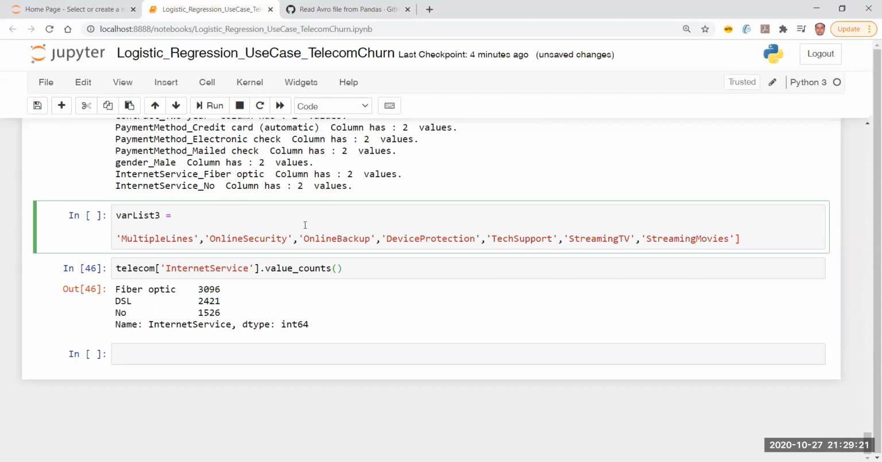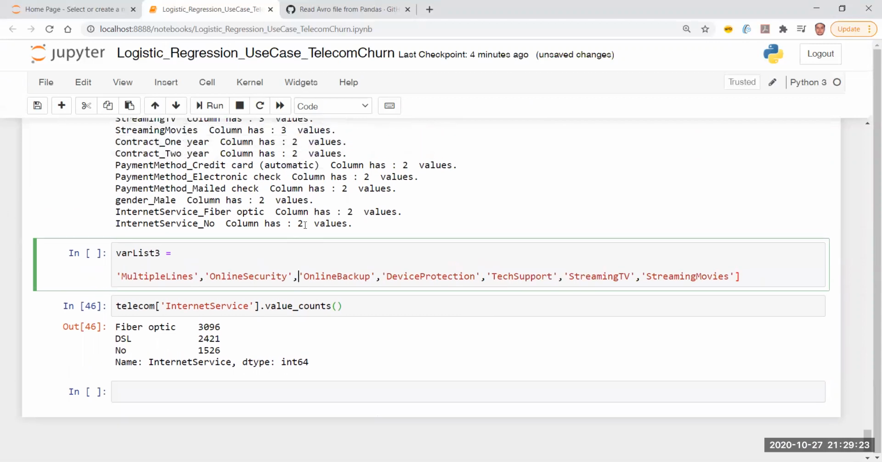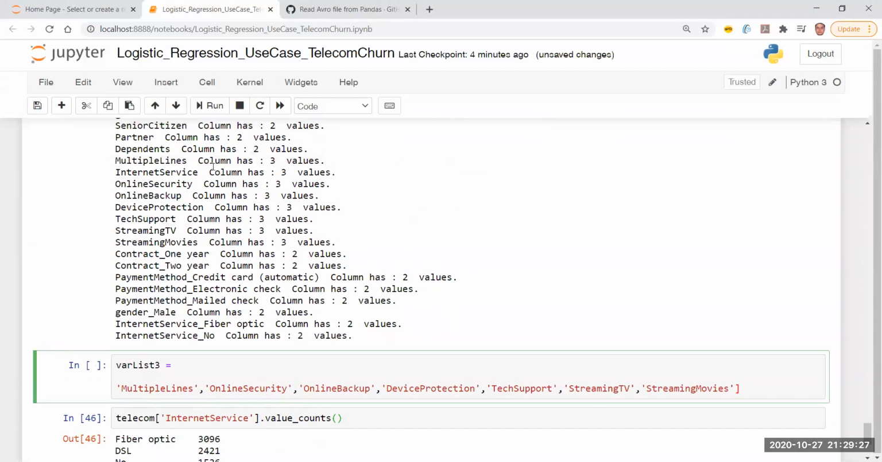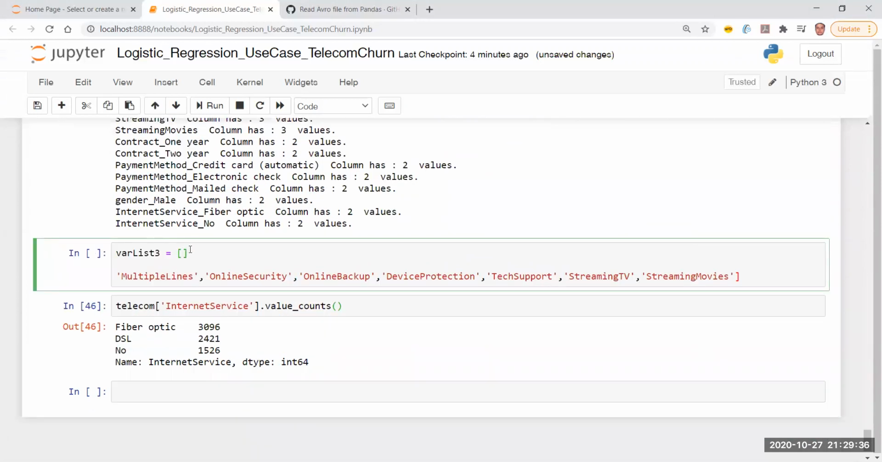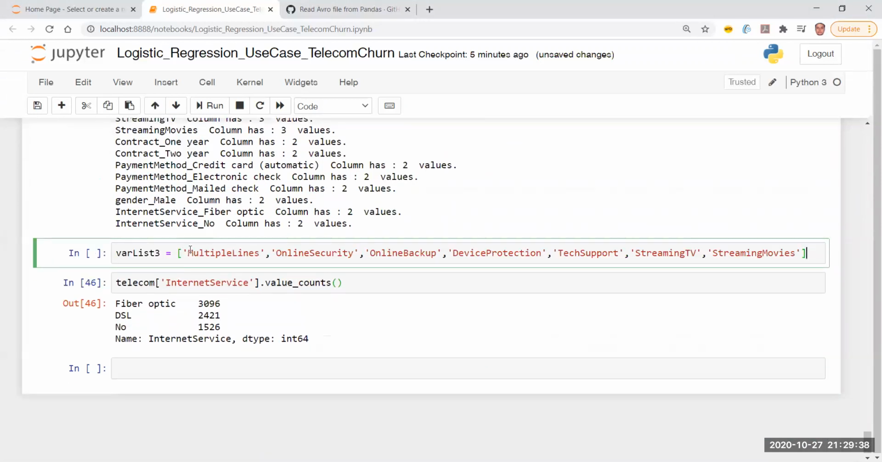Online security, I have not. Online backup, I have not. Device protection, I have to. Then tech support is fine. Then I have streaming TV, yes. Then I have streaming movies, correct. I think this list is now fine. So what I'm going to do, I'm going to delete, delete, delete, and delete. Yeah. So I have this list now.